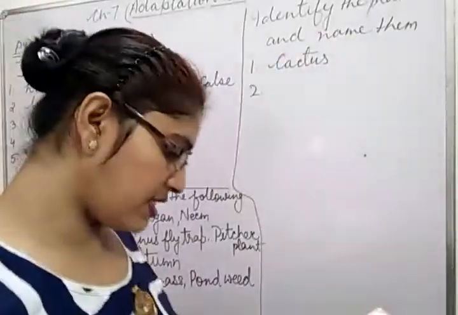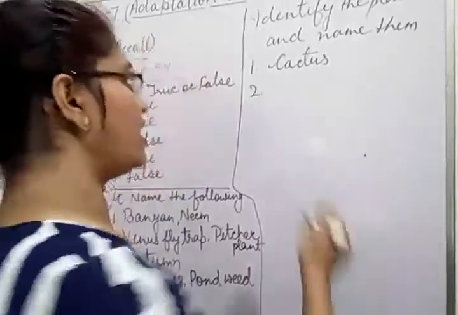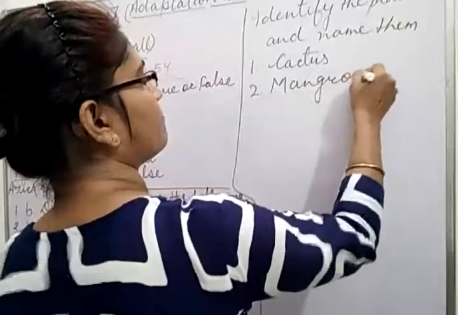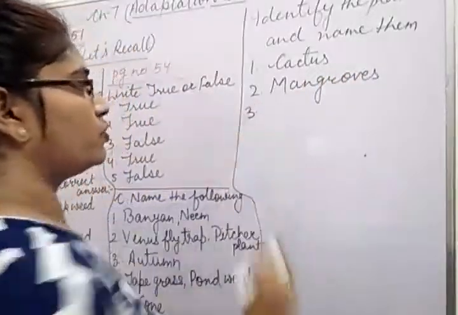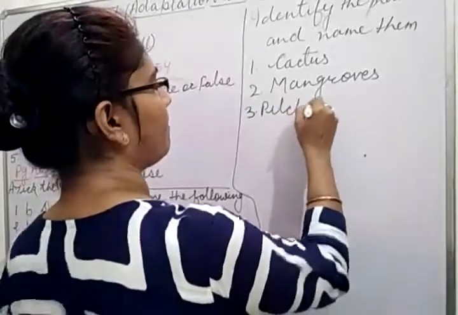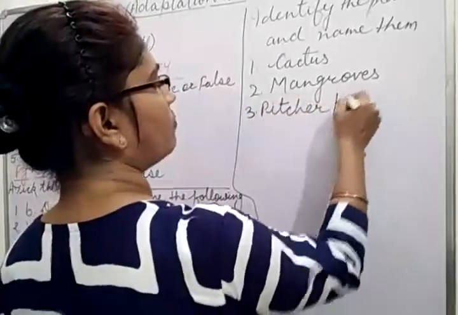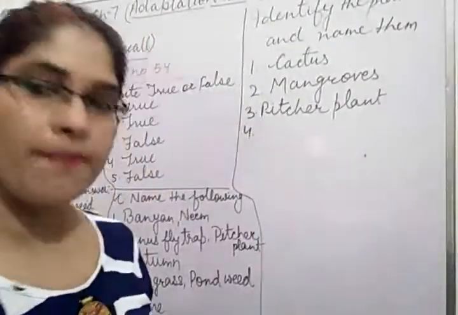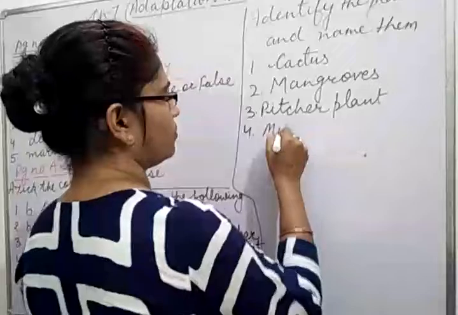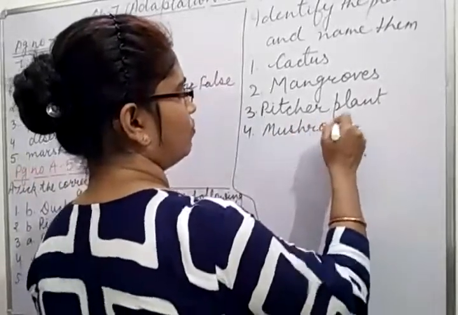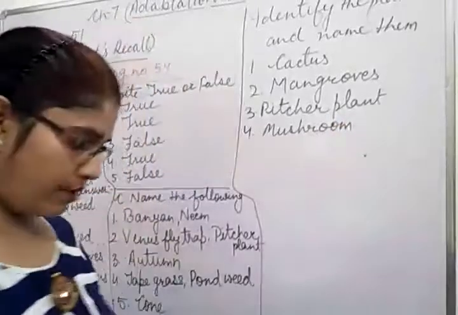Okay, children. And the second picture which you are looking, that is mangrove. Third picture is of pitcher plant. Write down correct spelling. And the fourth picture is of mushroom. So write down here mushroom.